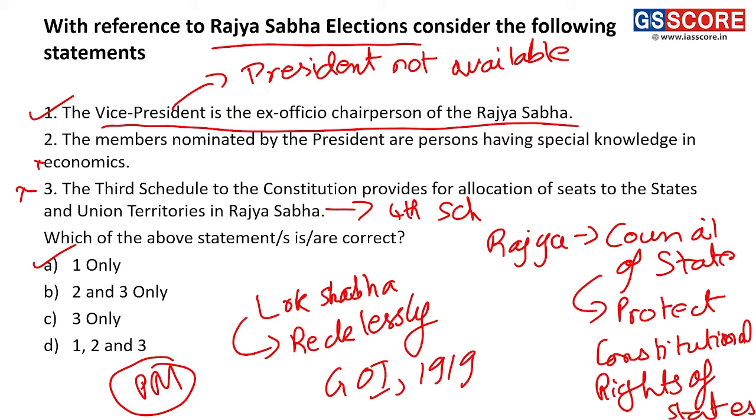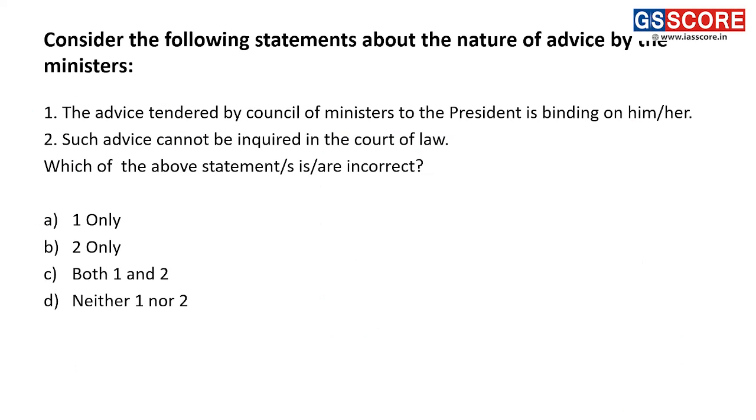With respect to nominations, the President can nominate 12 members to Rajya Sabha, and these 12 members need to have special knowledge with respect to the fields of literature, science, arts, and social service. So it is not economics, it is these 4 fields. All right, moving ahead.